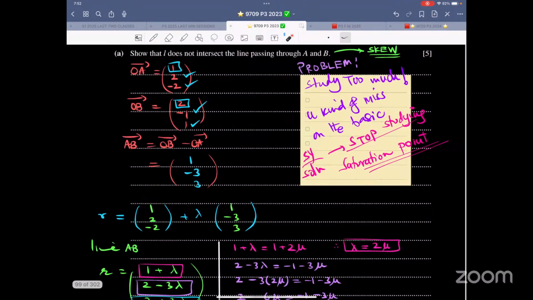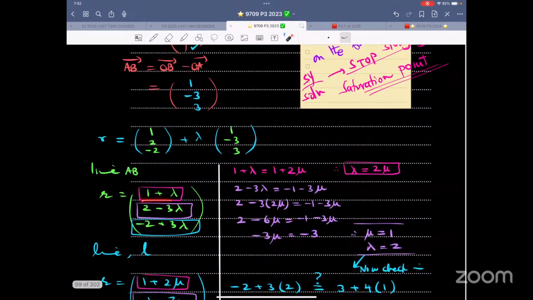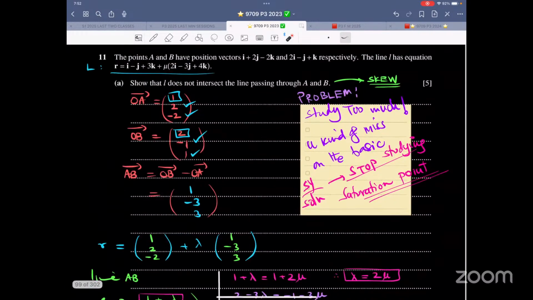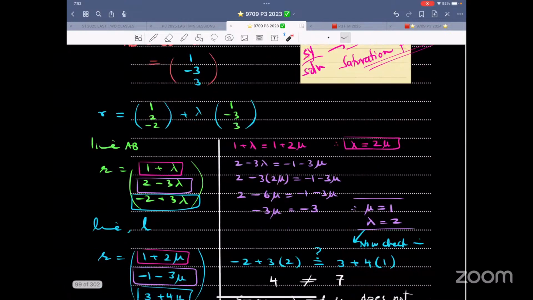So now I find the equation. I used OA as my fixed point, lambda AB. Line AB, I expanded it in terms of lambda. They have expanded in terms of mu. Another common sense thing. For example, if they would have used lambda, I would have used mu, and vice versa. If they would have used S, I would use T, something like that.